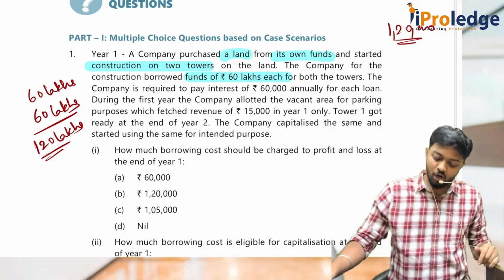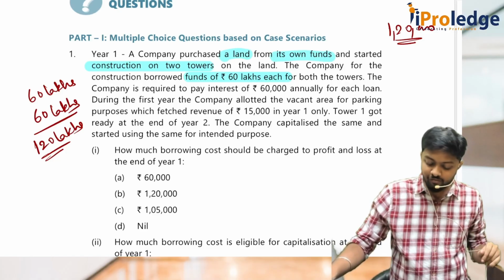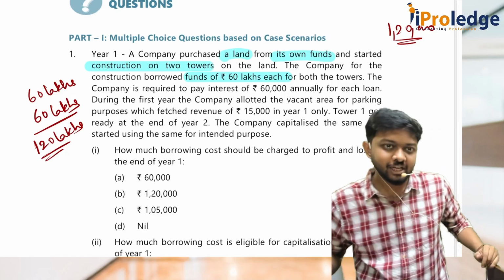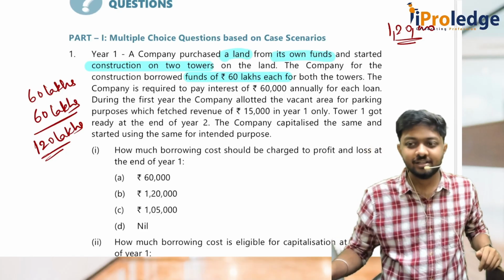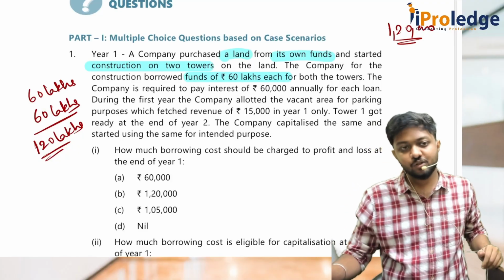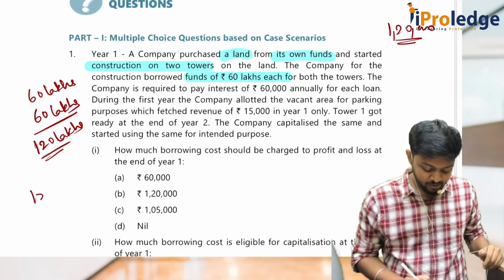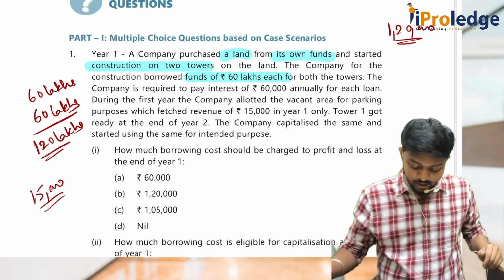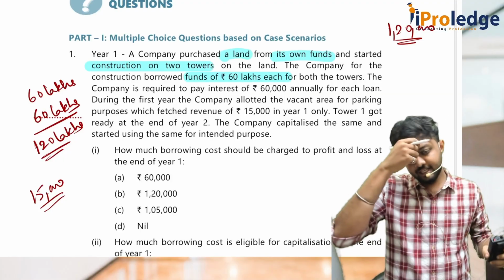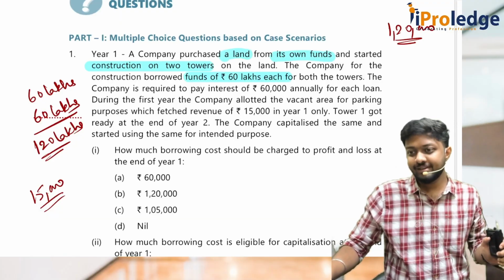During the first year, the company allotted the vacant area for parking purposes, which fetched revenue of 15,000 in year 1 only. While doing the construction, some area will be free, we will not utilize it. So that area was given as a parking lot and that was fetching 15,000 rupees. Now what to do about that 15,000 rupees? It's an income to us, of course, but will we treat it as income?